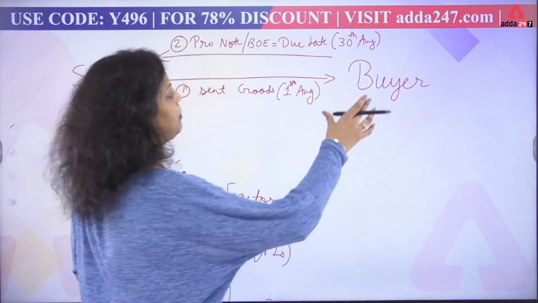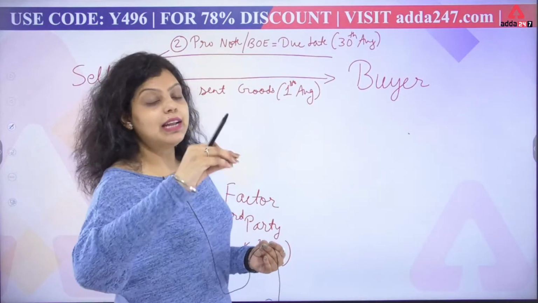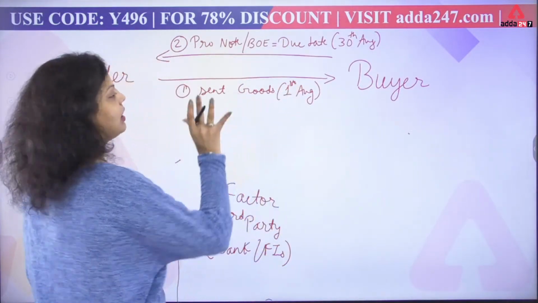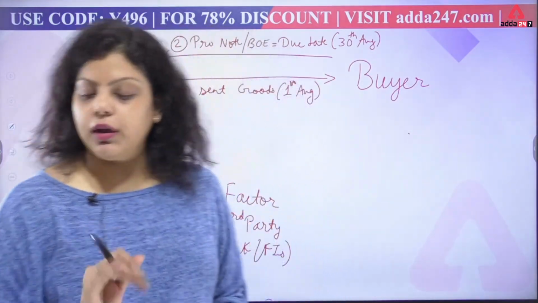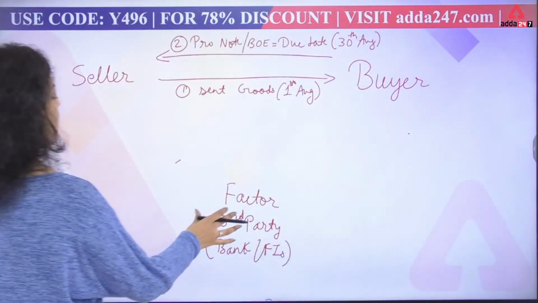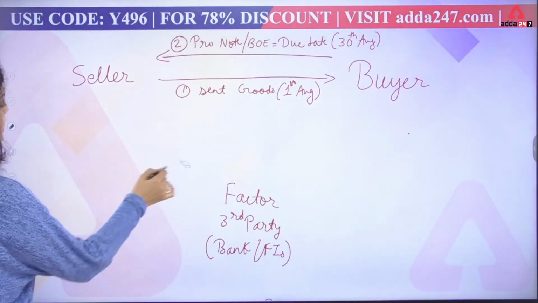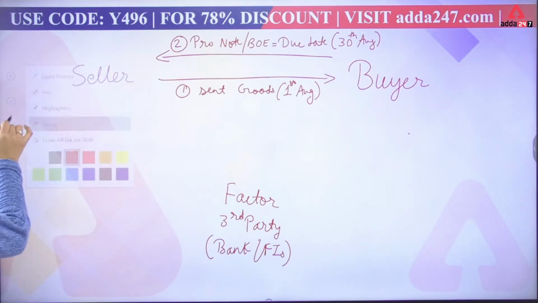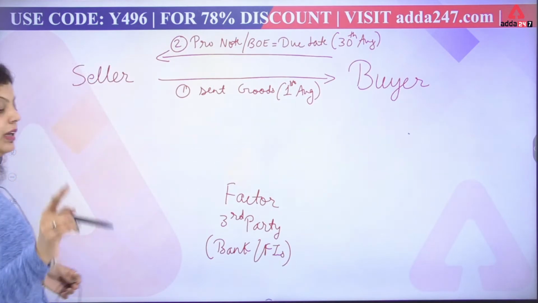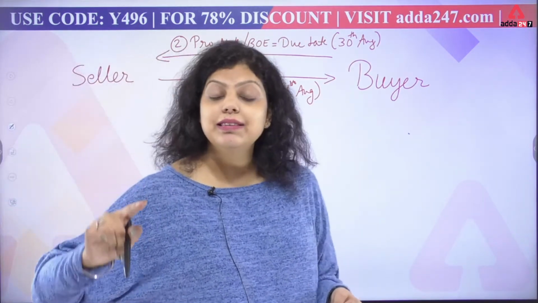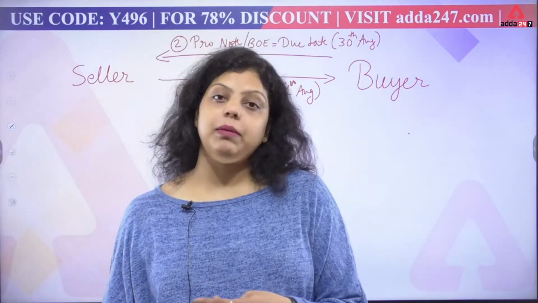Now what we have done: the buyer has given a certain promissory note or bill of exchange to a seller, that I am going to pay the amount of goods and services to you on 30th of August. Now we have a factor. Who is the factor? The factor is a third party. It can be a bank, it can be a financial institution. Now the seller is going to have money on 30th of August, but the seller needs immediate cash to start the production of another consignment which he has got.